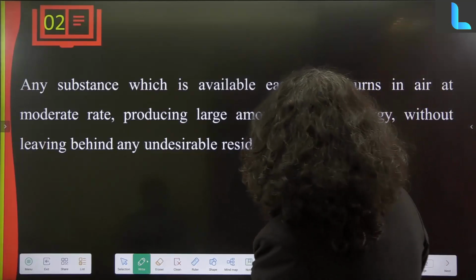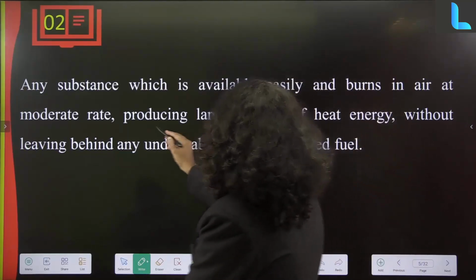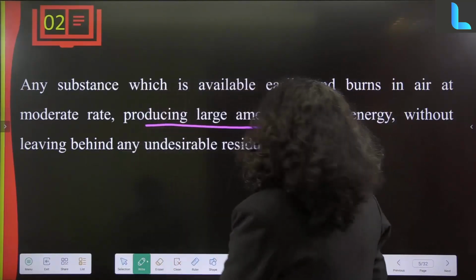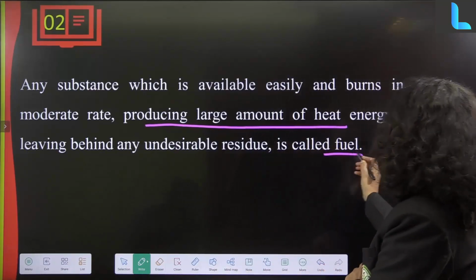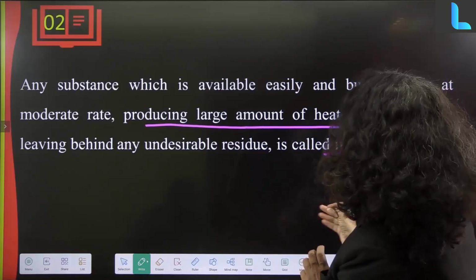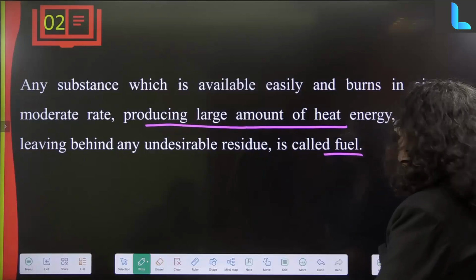Any substance which is available easily and burns in air at a moderate rate will produce a large amount of heat, without leaving behind any undesirable residue. That is only called fuel. Fuel means the substance which can produce heat without leaving much side products, much residues.